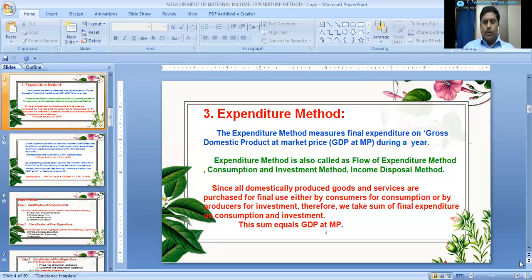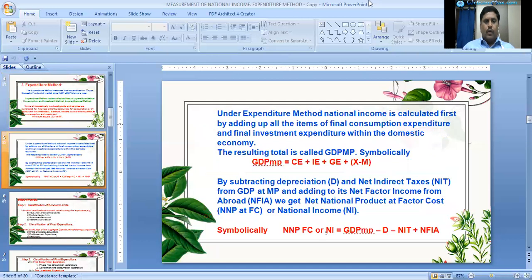Under this expenditure method, national income is calculated first by adding up all items of final consumption expenditure and final investment expenditure within the domestic economy.